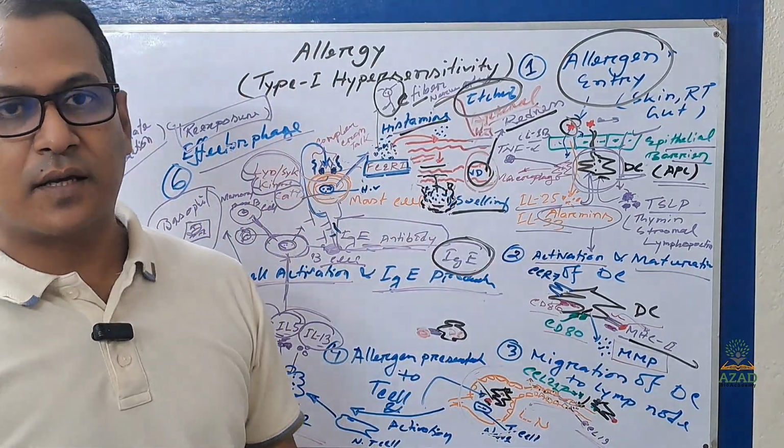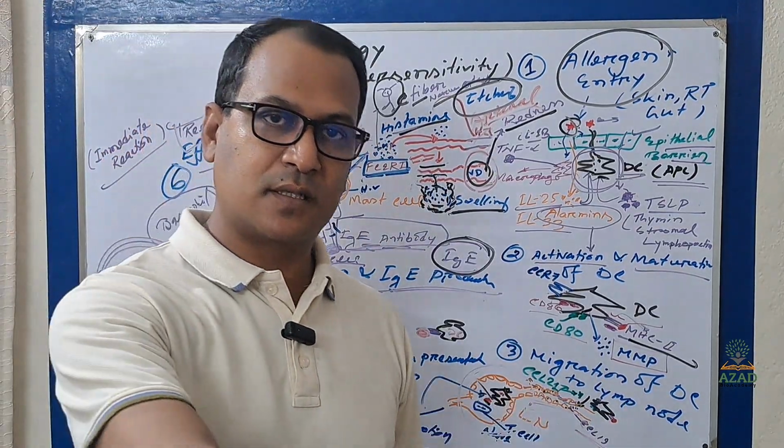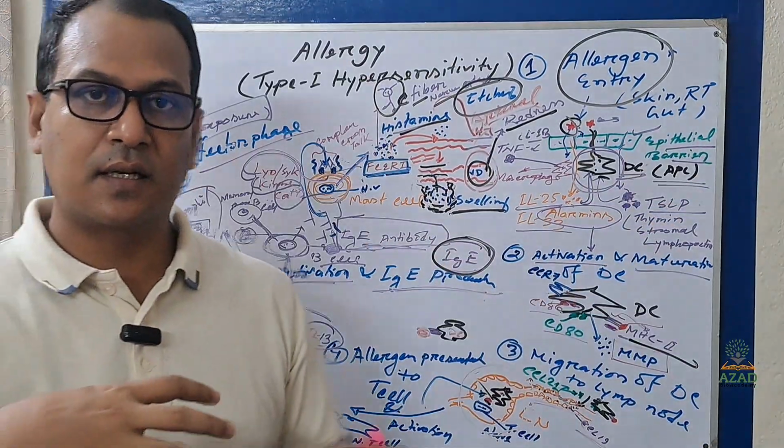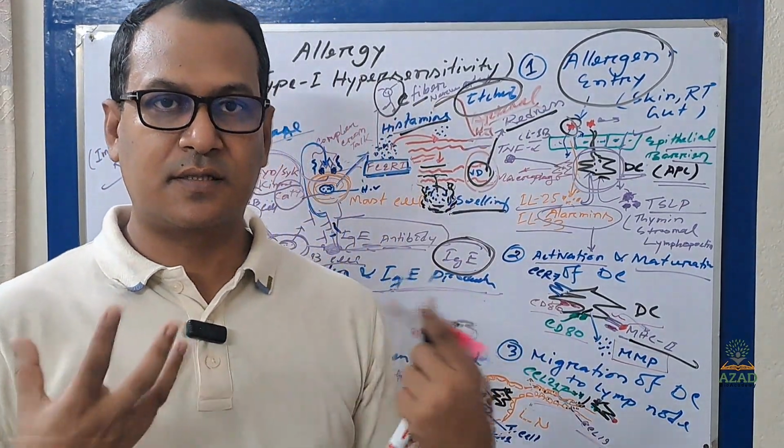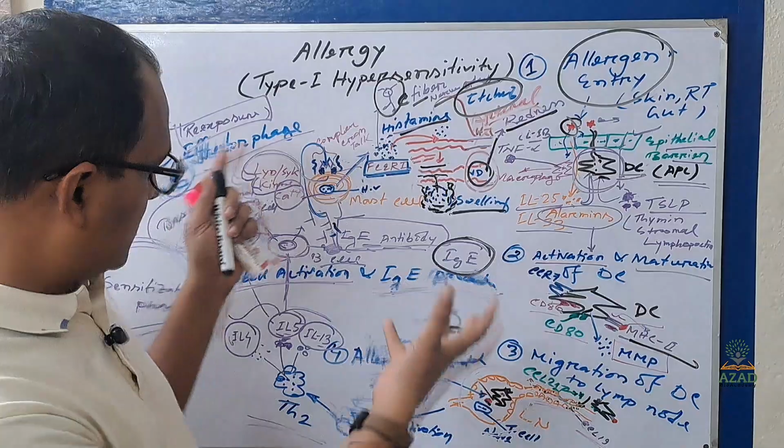And that histamine can cause vasodilation, vessel leakage, and nerve cell ending C fiber hyperactivation, that is itching. So this is all about it.